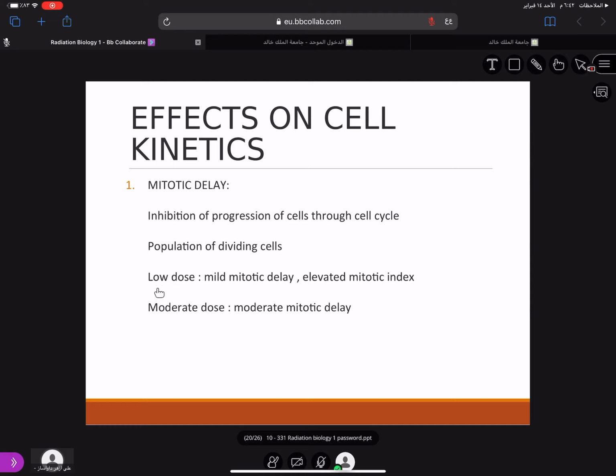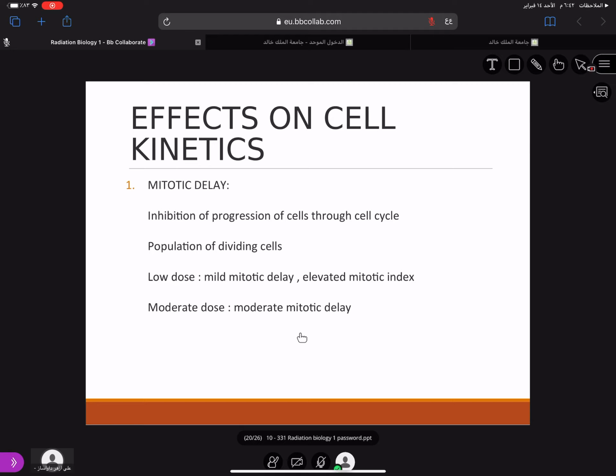With a low dose, there is mild mitotic delay, and after a period of time, if you remove the dose, the patient's mitotic index will come back to normal, meaning the activity of cell division will come back to normal. Whereas with a moderate dose, the patient will have moderate mitotic delay. But if you give a large dose, the mitotic delay is permanent.